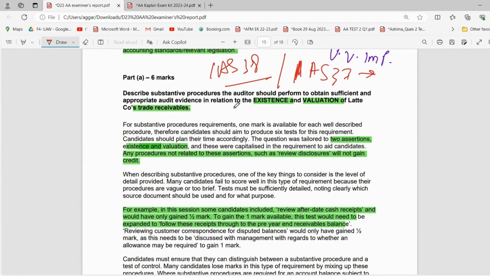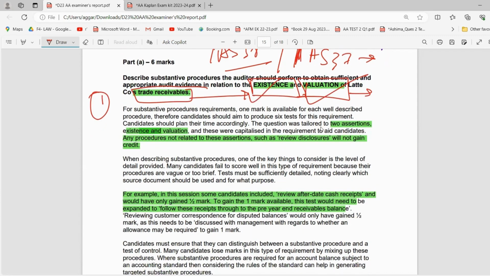substantive procedures. One thing I want to refer to here is that they are asking about the trade receivables. Point number one. Now, point number two, they are clearly stating that you have to write about the existence and valuation. Apart from that, if you write about disclosures or cutoff, all of these won't work. They have given you specific assertions, which are existence and valuation, and you have to only write according to that, right? So the question was related to two assertions, existence and valuation.